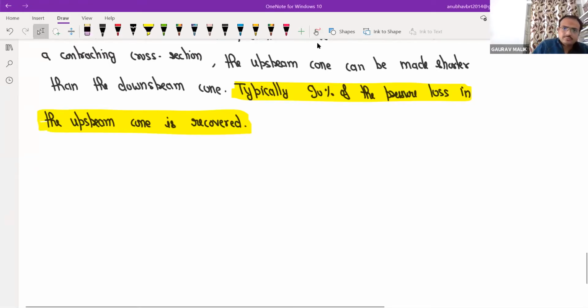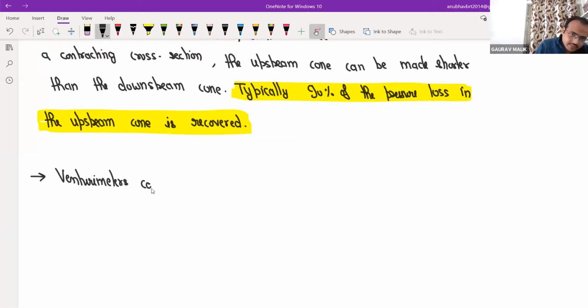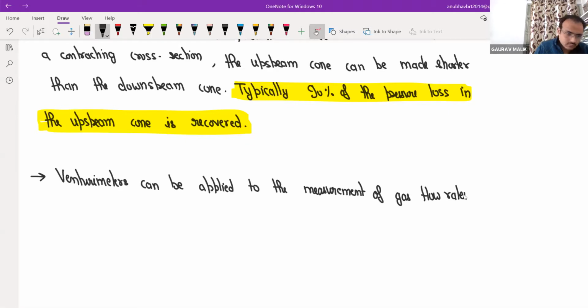Write down next one. Venturimeters can be applied to the measurement of gas flow rates, but they are most commonly used... Such a type of question they can ask in MSQ, multiple select question.